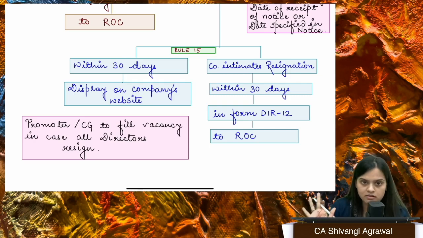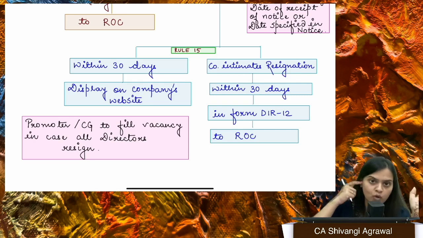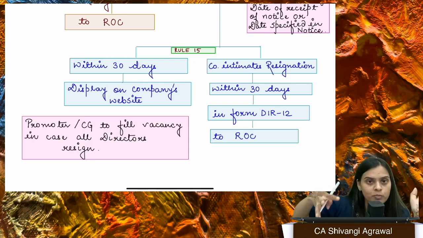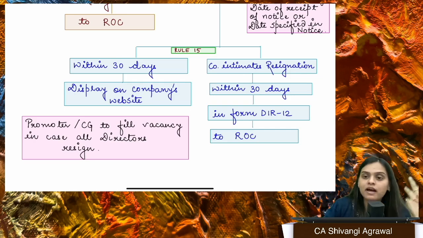He is not a director anymore, right? It doesn't matter whether you have informed the ROC or not, right? Immediately after this particular board meeting, whatever general meeting is held, in that also you have to place this fact of resignation in front of the members, right?